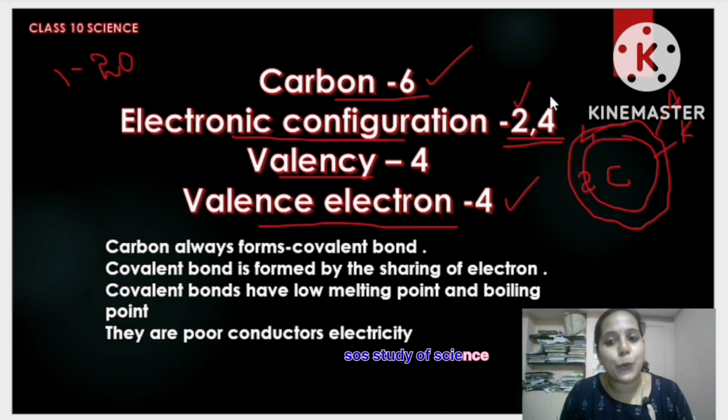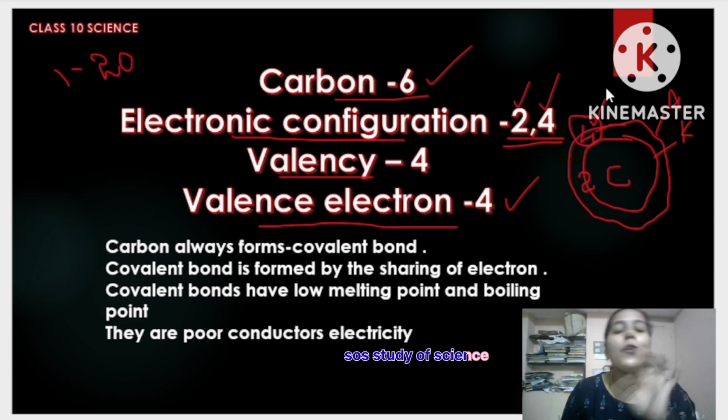ಫಸ್ಟ್ ಶೆಲ್ ಮೇಲೆ 2, ಸೆಕೆಂಡ್ ಶೆಲ್ is the last shell and ಈ ಶೆಲ್ ಮೇಲೆ ಎಷ್ಟು electrons ಇದೆ? 4. So this is the outermost shell. ಹೌದಲ್ವಾ? This is the outermost shell. So the number of electrons present on the outermost shell of any element. As I am talking about carbon, there are how many electrons? 4. Correct? So 4 is the valence electron. Outermost shell ಮೇಲೆ ಇರುವಂತ electrons valence electrons.